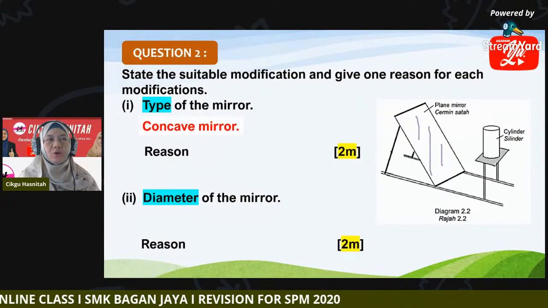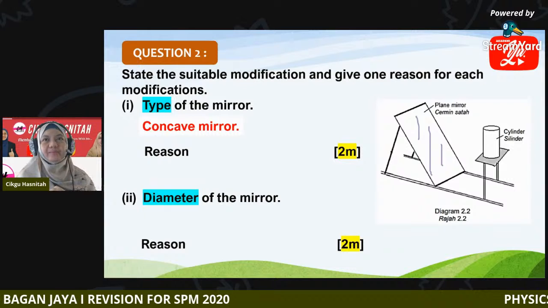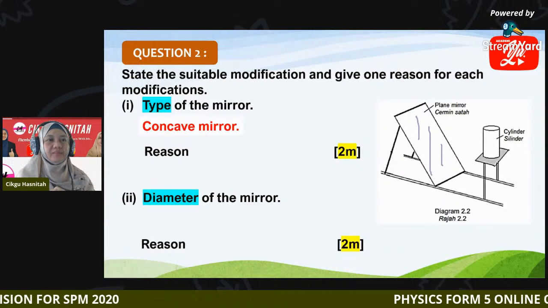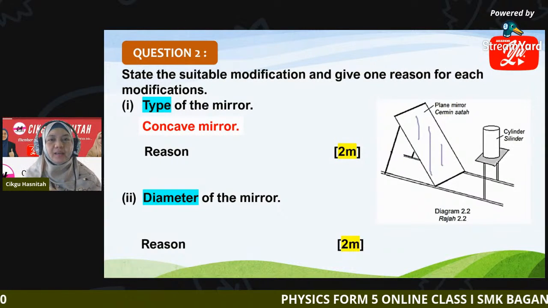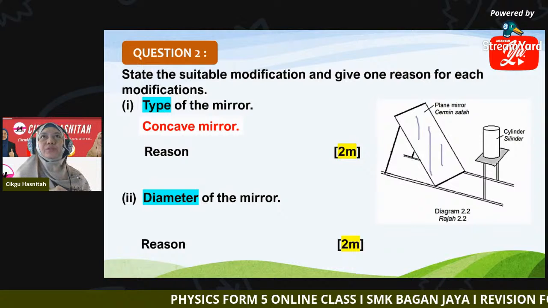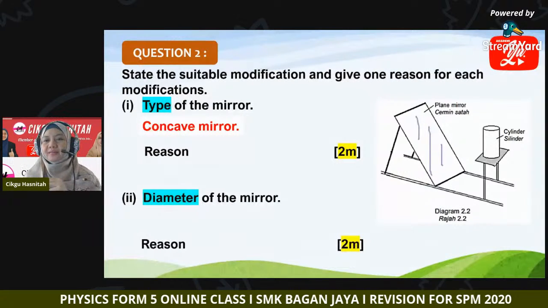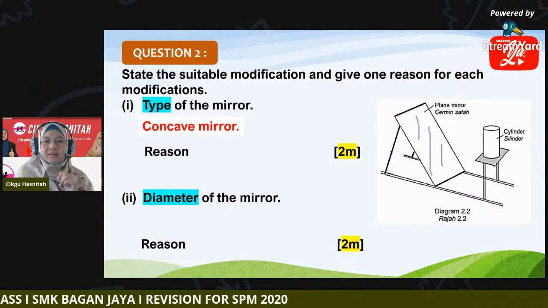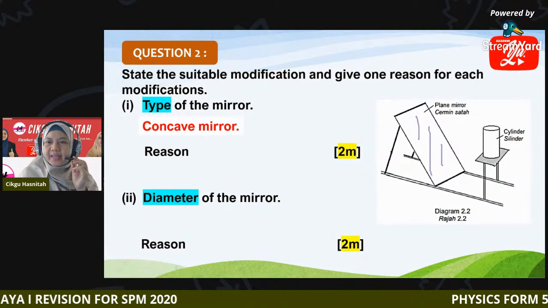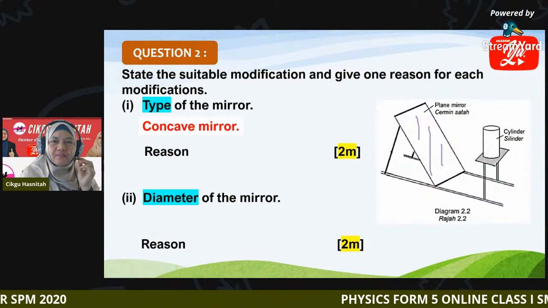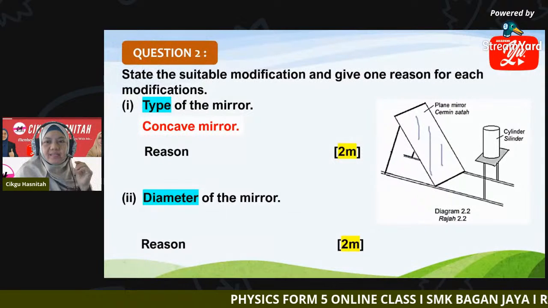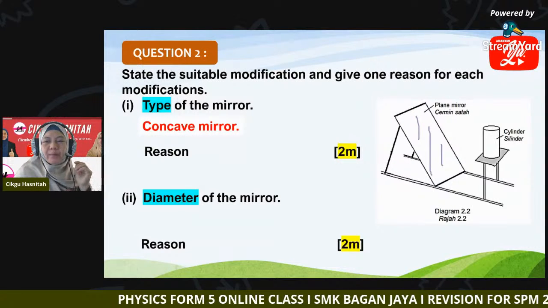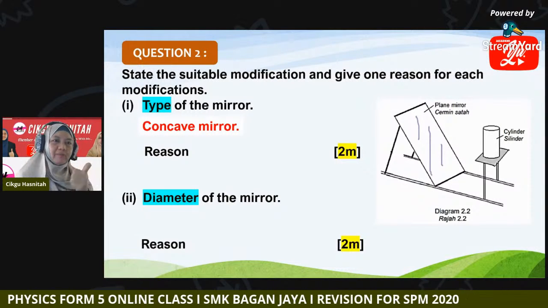Why choose concave mirror? Anyone? Okay, Min Swan, can you tell your reason, Anna, why you are choosing concave mirror? He said to converge light into one point to heat up the water quickly. Very good.